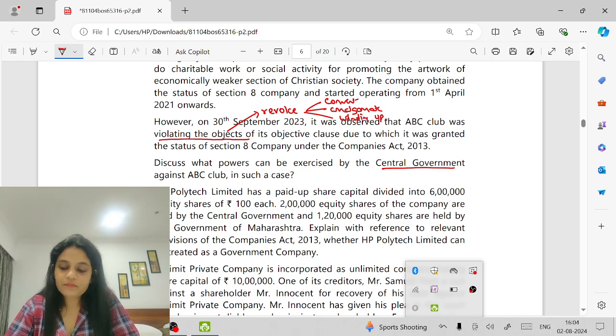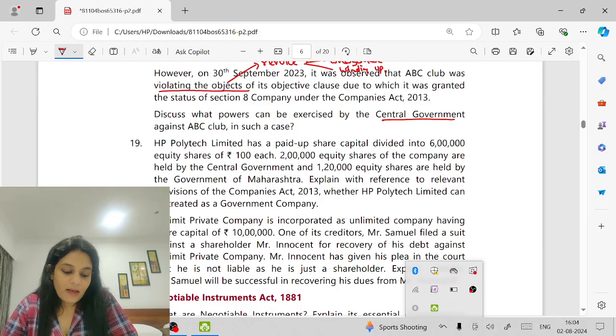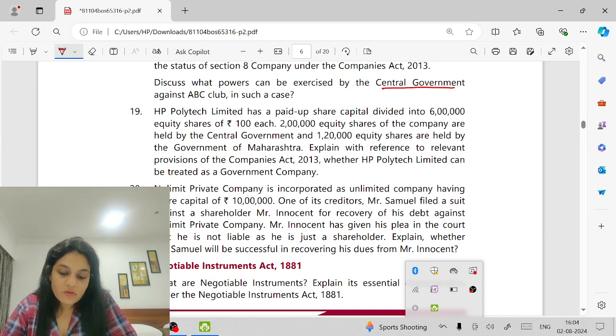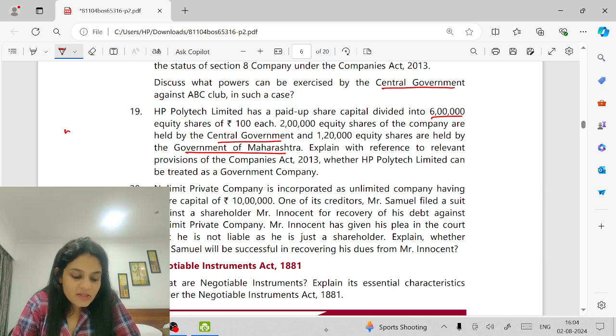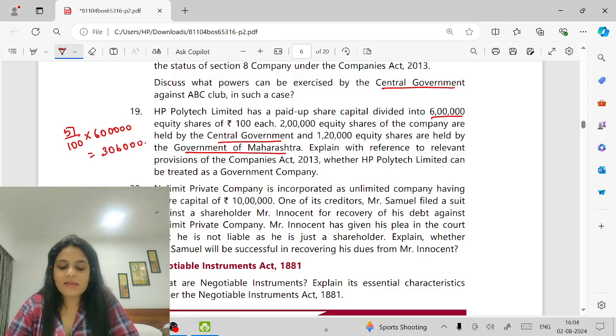Right? The next one. HP Politic Limited has a paid up share capital divided into 6 lakh equity shares of 100 each. 2 lakh shares are held by the central government and 1,20,000 are held by the government of Maharashtra. So out of 6 lakhs, what is 51% of 6 lakhs? Sorry, I'm still using a traditional method. 3 lakh 6,000. How much is the government holding altogether? 3 lakh 20,000.